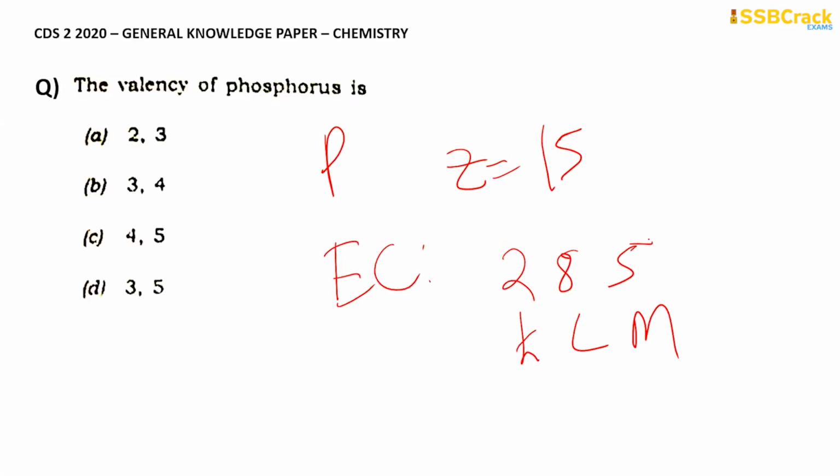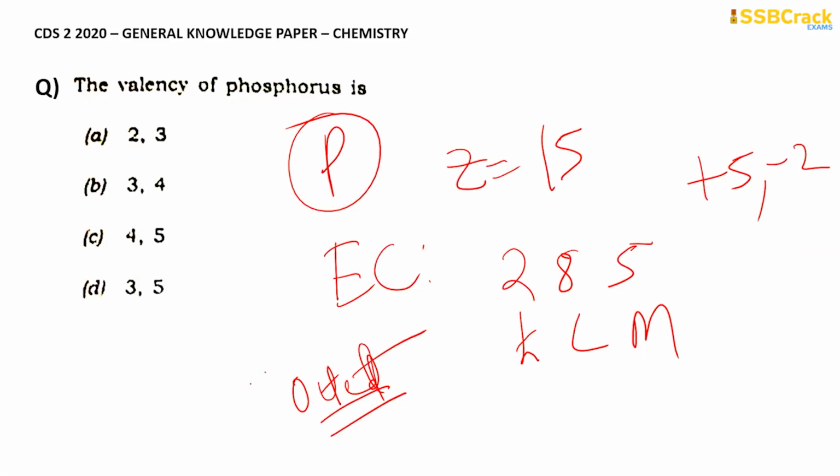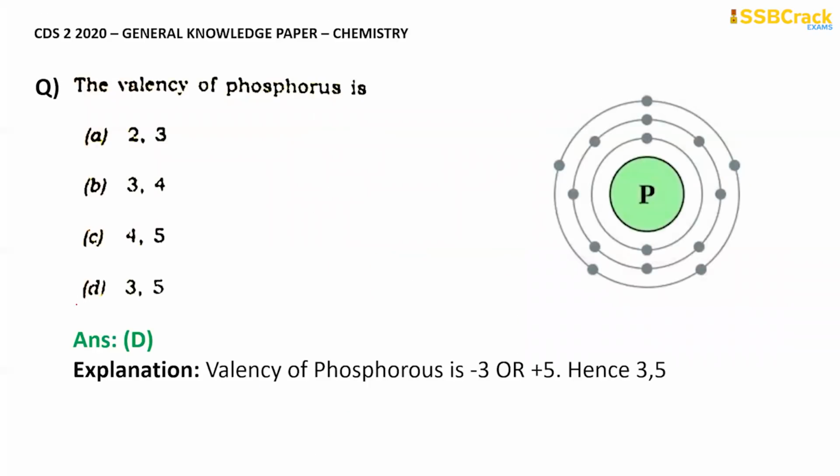Either phosphorus can lose 5 electrons, so it can have plus 5, or it can gain 3 electrons, because it has to complete the octet to become stable. So there are two ways: either it can lose 5 electrons or gain 3 electrons. So 3 and 5 can be the two valencies of phosphorus. So the correct option for this will be D, that is 3, 5.